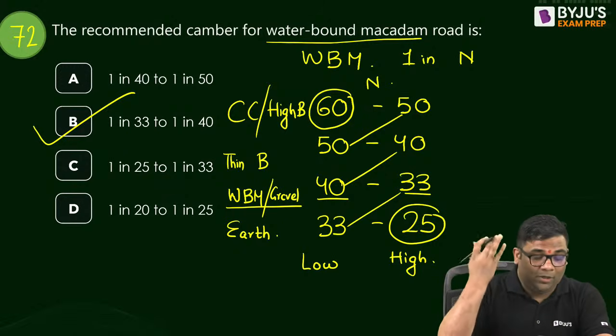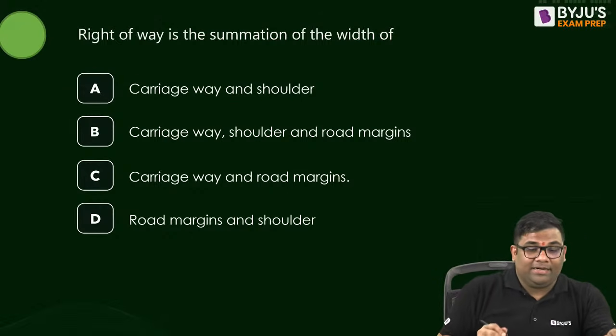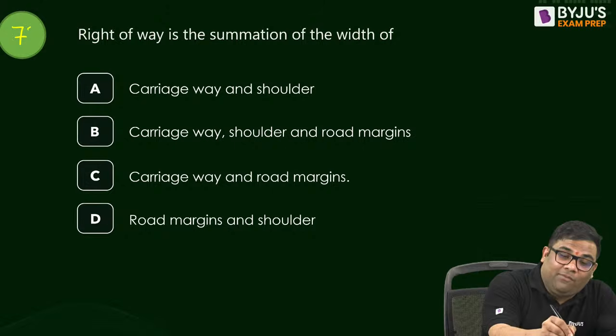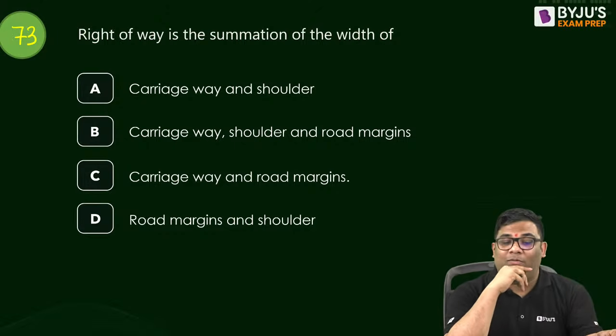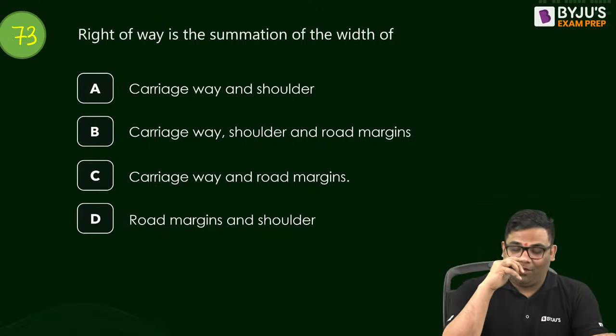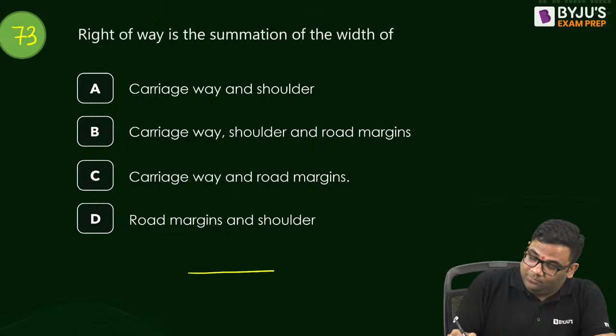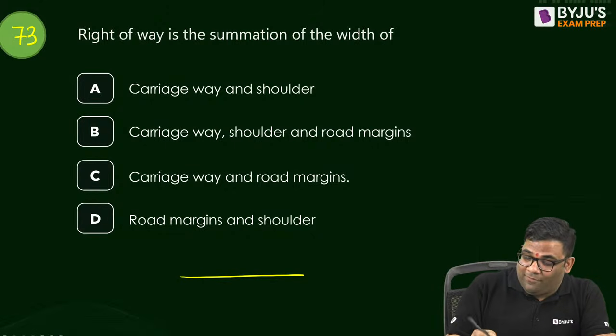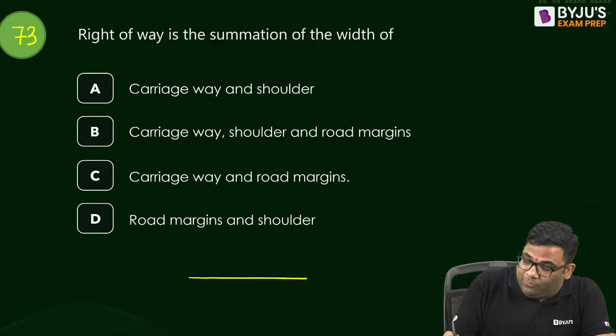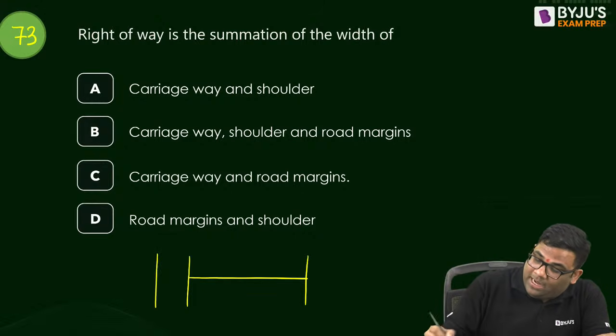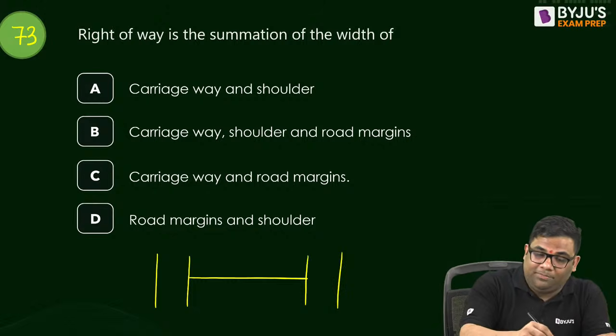I have explained this in some video, I forgot which, but I have explained. 73rd question: right of way is the summation of width of what? See, everything is covered. I have covered all the types of questions which they can ask in the 1 mark questions. The answer is B.